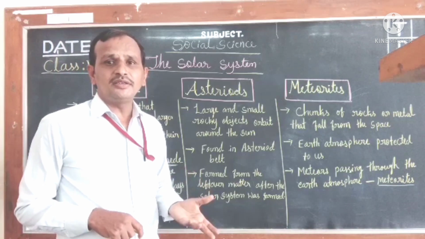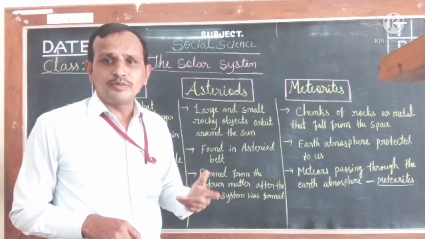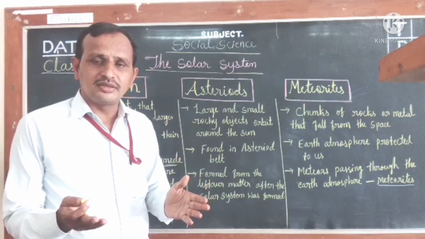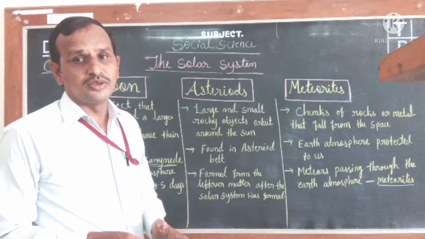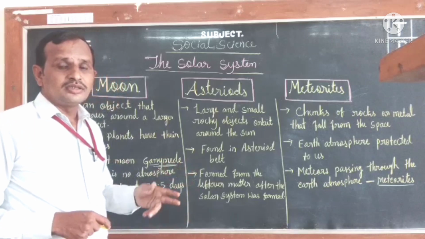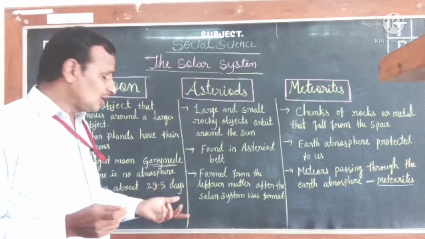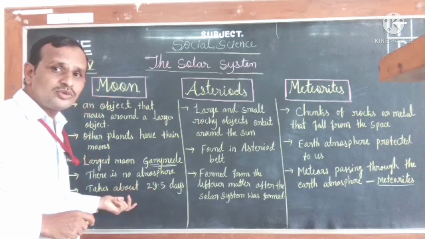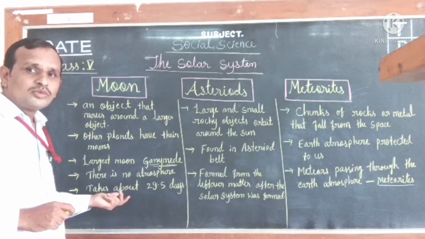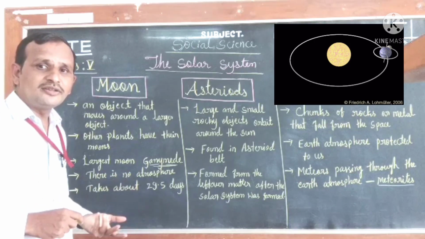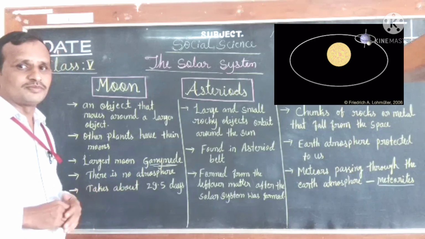If the planet moves around on its own axis, it is called rotation. So like these two movements, the moon also has two movements or two motions. They are rotation and revolution.